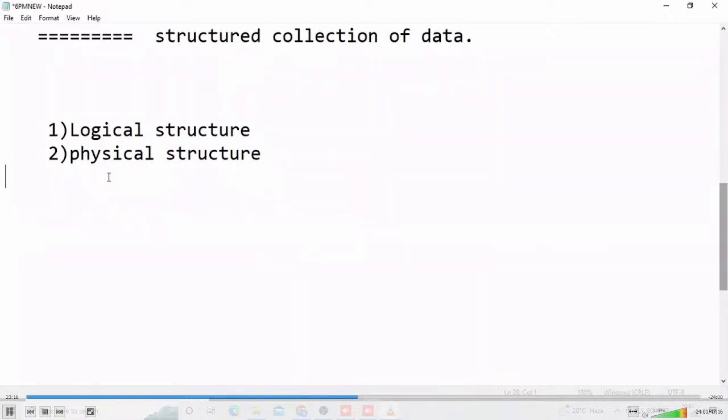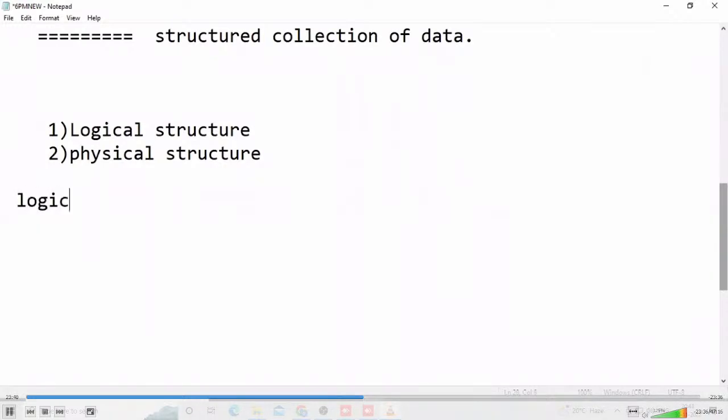Okay, logical structure only. I am also working in a logical structure, you are also working in a logical structure. A Java, .NET front-end programmer is also working in a logical structure. I agree, the logical structure of the database. But what is that logical structure? DBA persons are working in a physical structure. Don't worry, but what is that logical structure at least? Logical structure means nothing much.